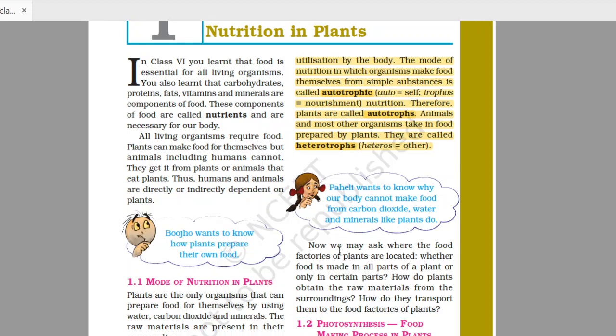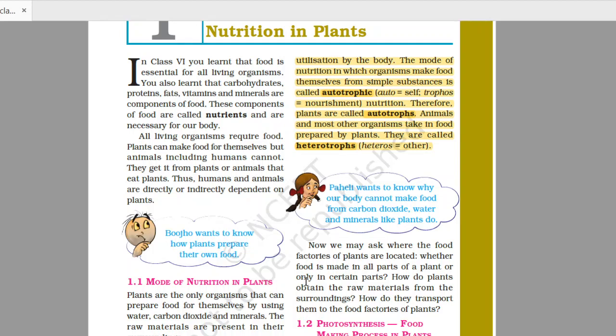Do you know why we need food? We need food to get energy for the growth and maintenance of the body and to repair the worn out cells. And the components of food which help in all these functions are called nutrients.